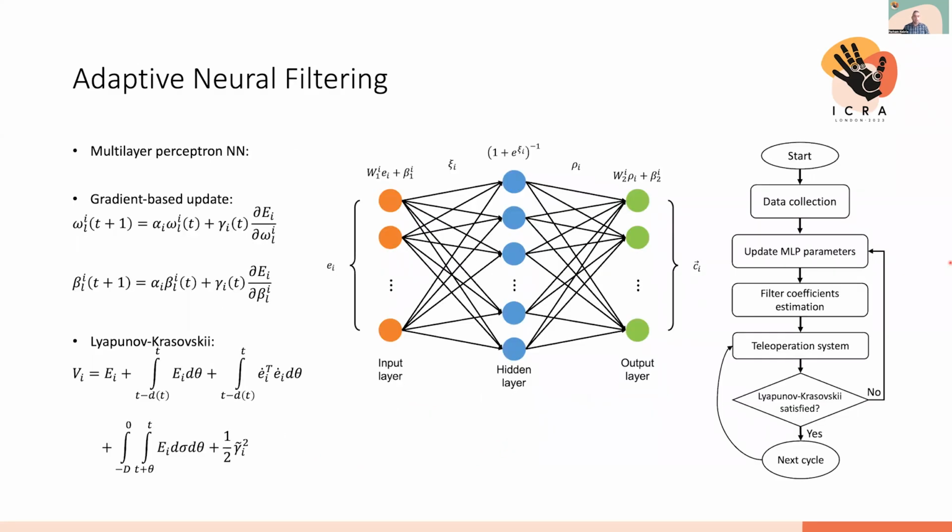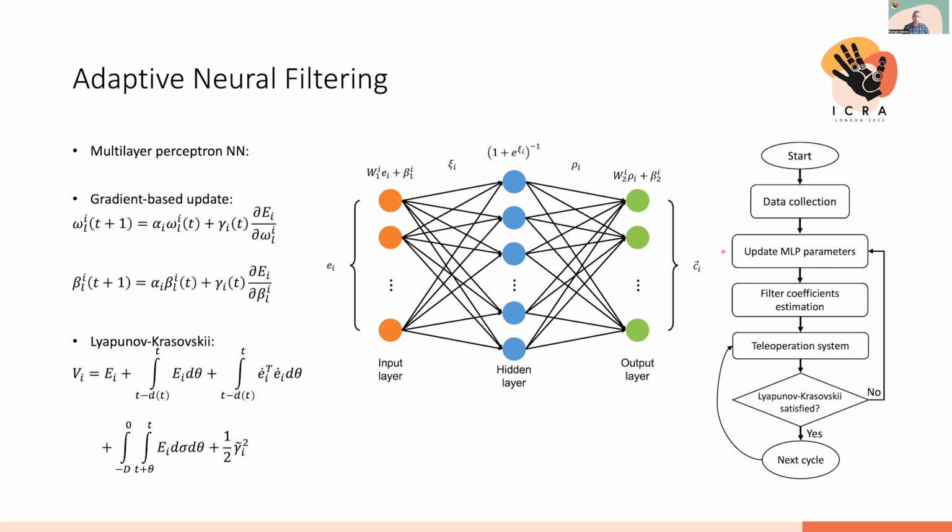So our learning algorithm is based on a multi-layer perceptron neural network. The weights and biases, or generally the parameters of this network, will be learned and updated through a gradient-based approach with an adaptive learning rate as well, which is shown by gamma. And the index i is for each filter, where L is for the number of the layers in the neural network. Also, for our learning algorithm, we considered a Lyapunov-Krasovskii functional, as you can see in the slide, which is based on the cost function and errors of each side of the teleoperation or each filter correspondingly.